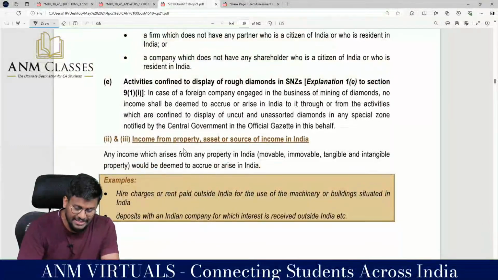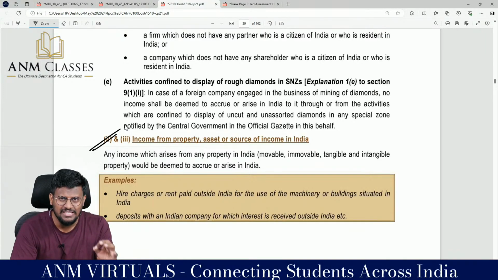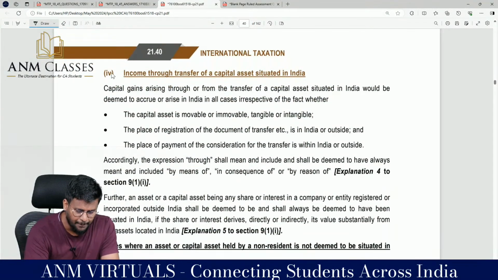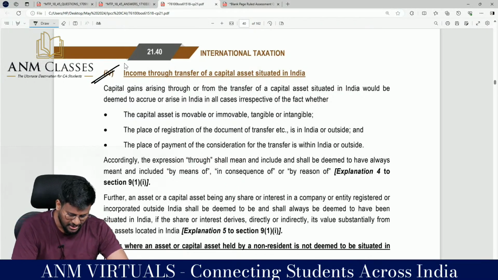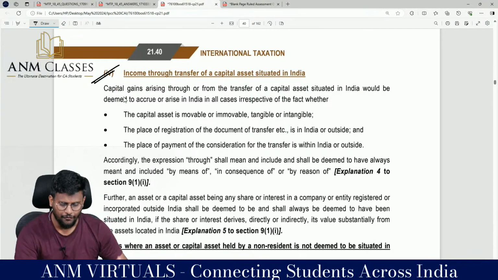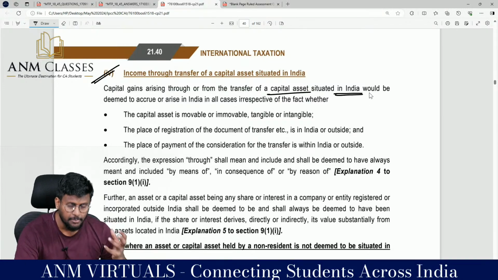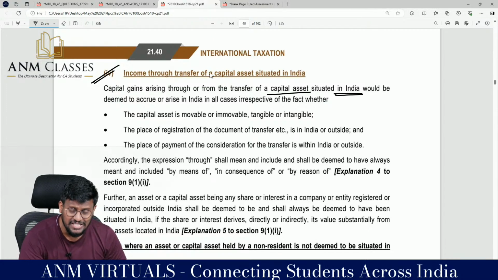Fine. Then income from property or asset or source in India, Section 9 subsection 1, they are talking about. Then after that, income through transfer of capital asset situated in India. Capital gain arising through or from transfer of capital asset situated in India would be deemed to accrue or arise in India in all cases, irrespective of the fact. So this is income through transfer of capital asset.